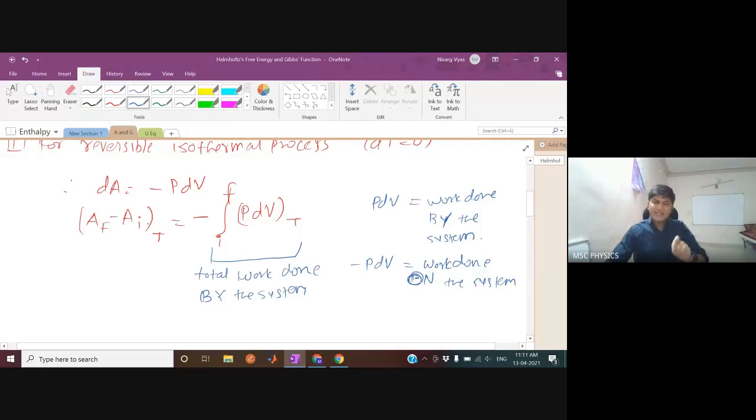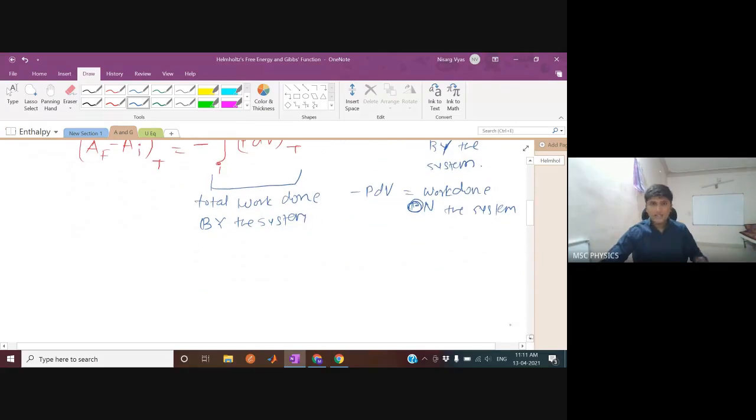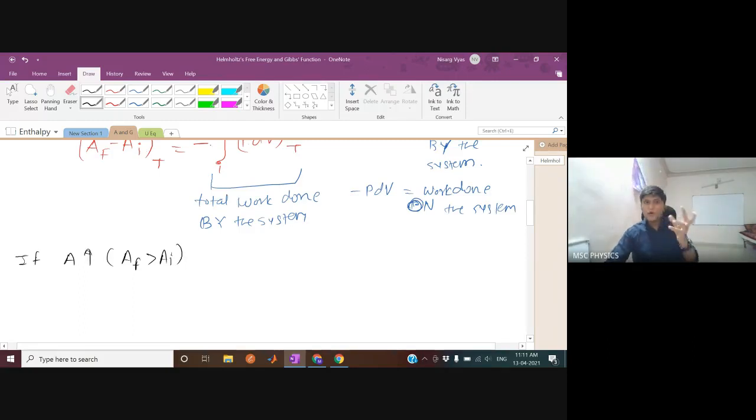But if AF minus AI is negative, then that negative will cancel out with this negative, and eventually this term will remain the work done by the system. So if you can segregate it like this, that if A increases, that means AF is greater than AI, then this side is going to be positive and this side is overall a negative integration, and this negative integration full term means work is done on the system.